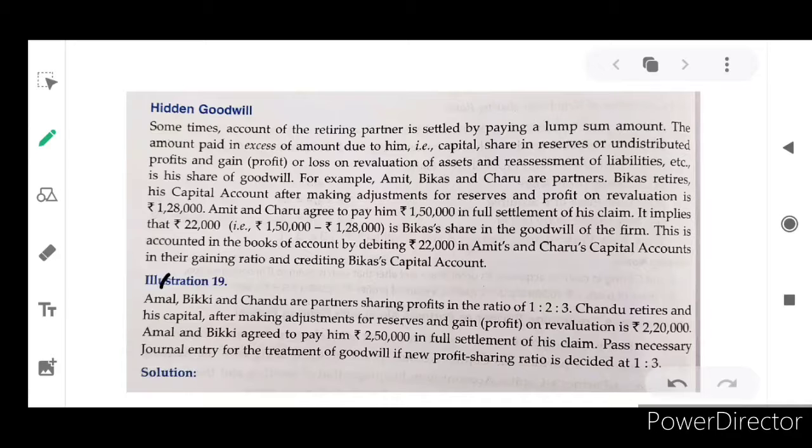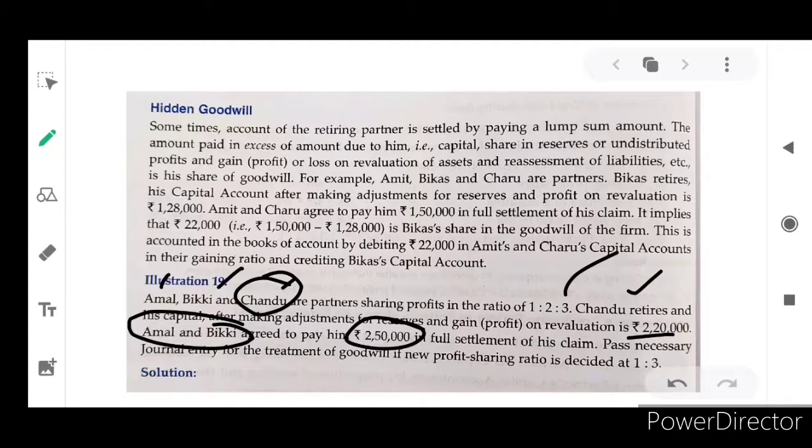Amal, Bicky and Chandu are partners sharing profit and losses in the ratio of 1:2:3. Chandu retires, the third partner. His capital after making adjustment for reserves, gains, profit and revaluation is 2,20,000. After completing everything, 2,20,000 is his share. But Amal and Bicky agree to pay 2,50,000. So instead of 2,20,000 they are paying 2,50,000, which means 30,000 extra they are paying in full settlement.